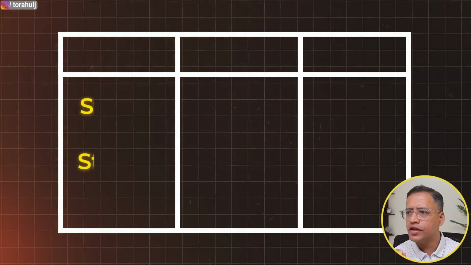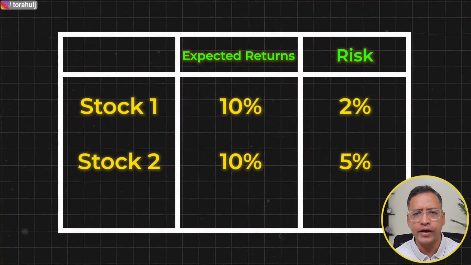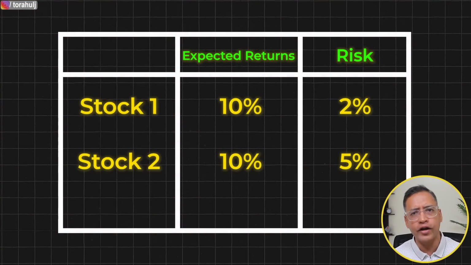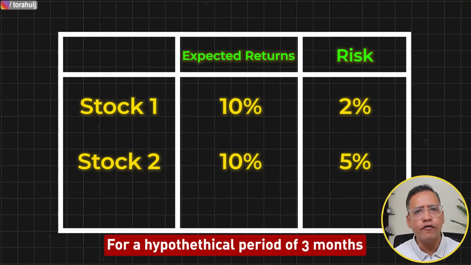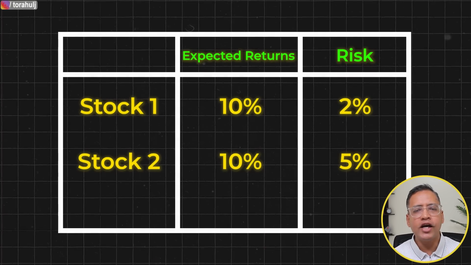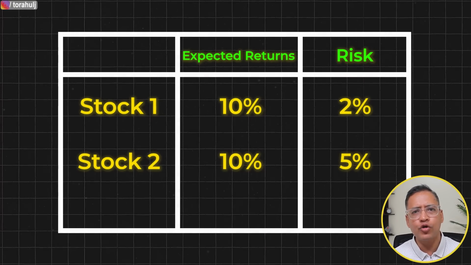Hi friends, have a look at my screen and you will see two stocks with their hypothetical expected returns and expected risk of falling down for a hypothetical holding period of 3 months. Now tell me, out of these two stocks, which stock would you prefer to invest in?